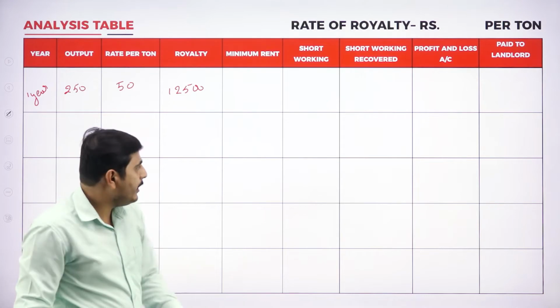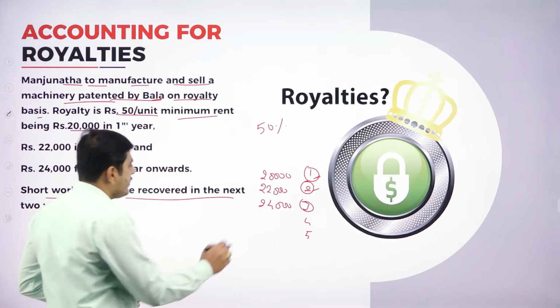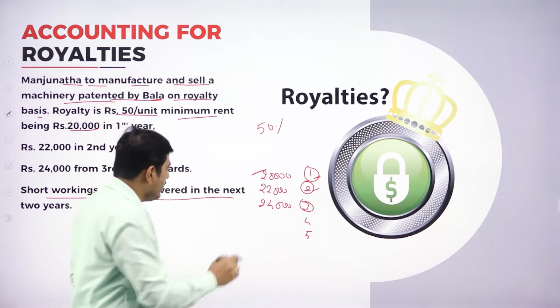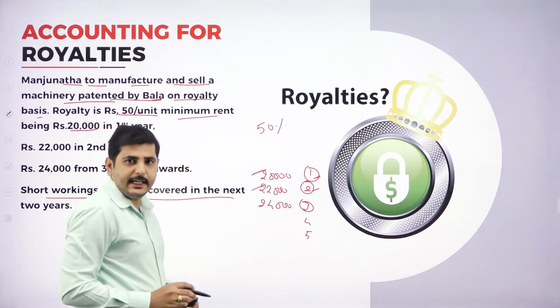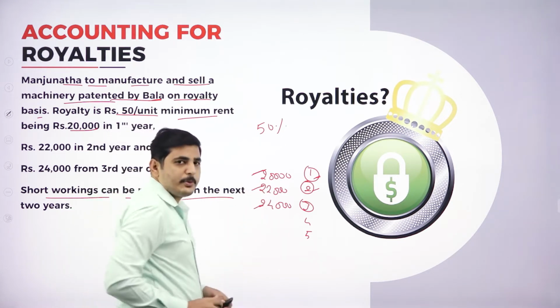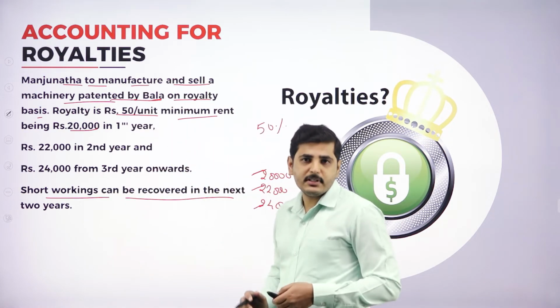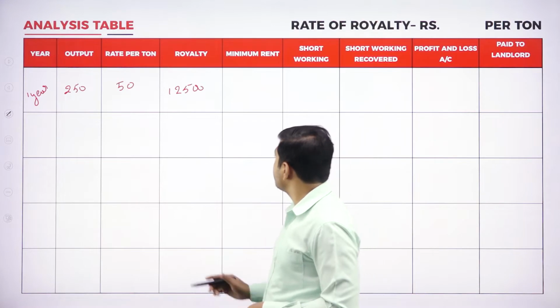Now, what is the minimum rent in the first year? See, already we have discussed. Minimum rent is 20,000 rupees for the first year, 22,000 rupees for the second year, and 24,000 rupees for the third year. So let's go to the first year. 20,000 rupees is the minimum rent, so let's write 20,000 rupees as minimum rent.